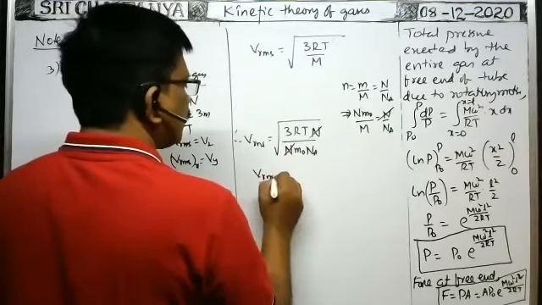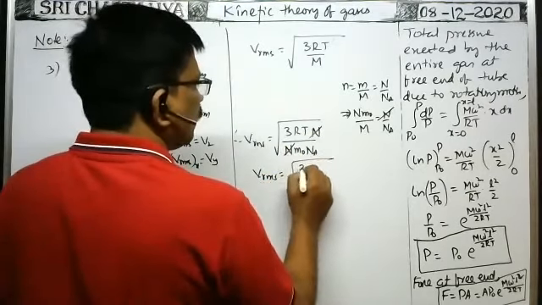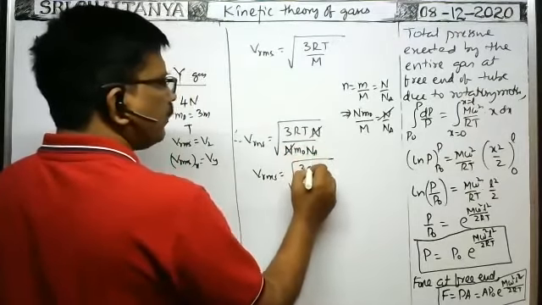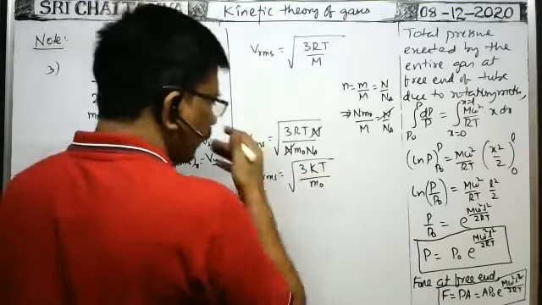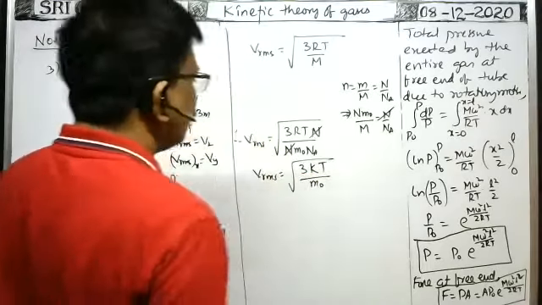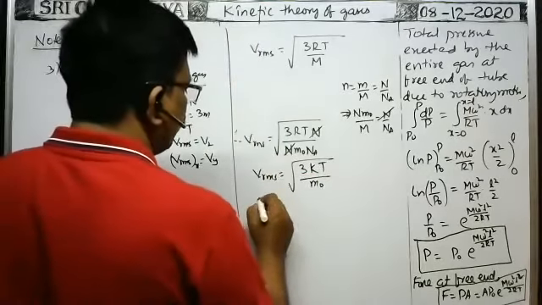Therefore, RMS velocity is equal to root of 3 capital R by capital N, that is Boltzmann constant capital K, T by the mass of each molecule.